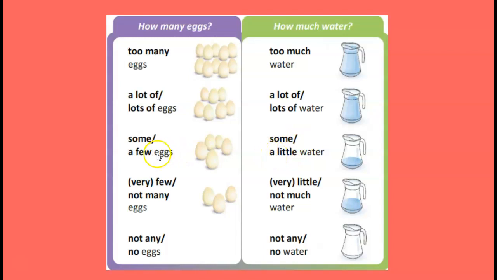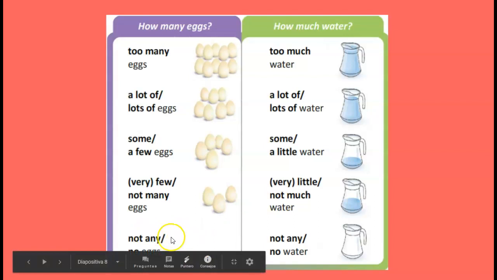Then as you can see, we have a little and a few and few. Just by adding the article, a few, it gives the idea of more quantity. So few or very few is the same as not many. The same thing happens with little. A little, it gives me the idea of more quantity than just little or very little. Then little and not too much, or not much, sorry, they are synonyms.